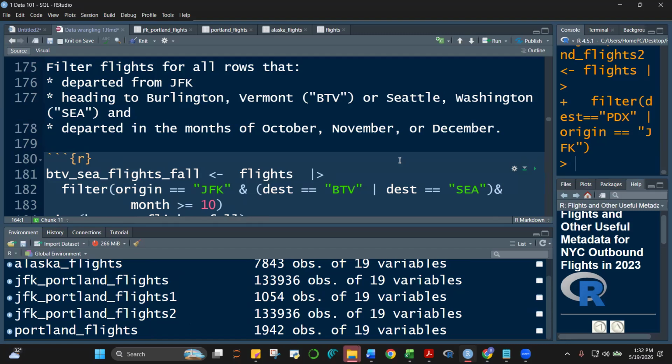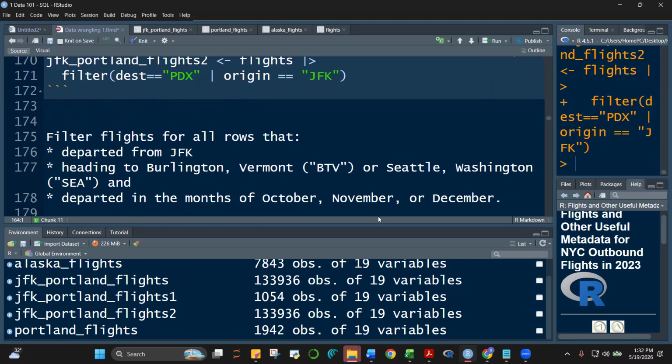All right. So let's have an exercise, class. Let's create now an object. For this one, departed from JFK. I know I gave you a blank there. Heading to Burlington, which is in Vermont. The destination is BTV or shuttle, and departed in the months of October, November, December. I'll give you a few minutes to work on that.